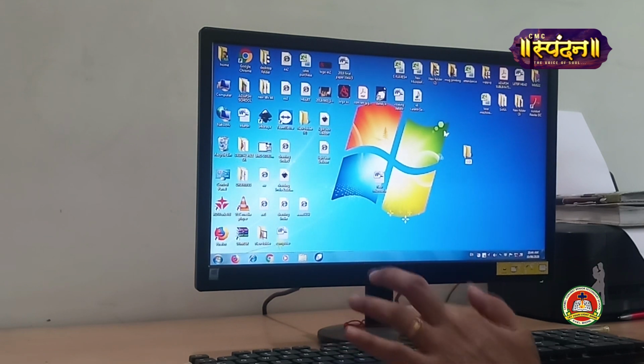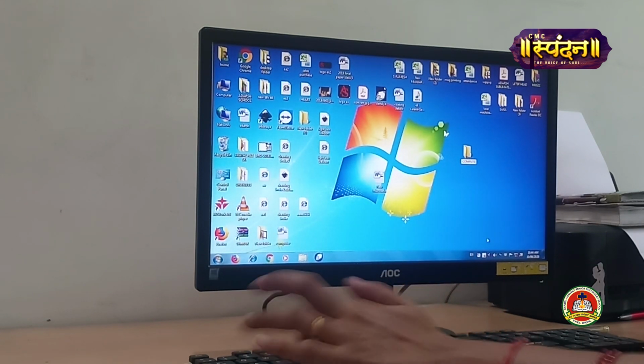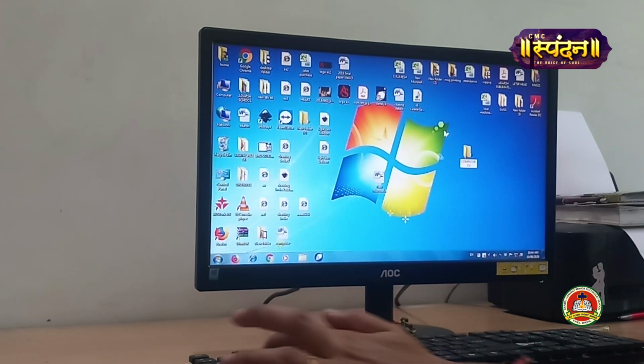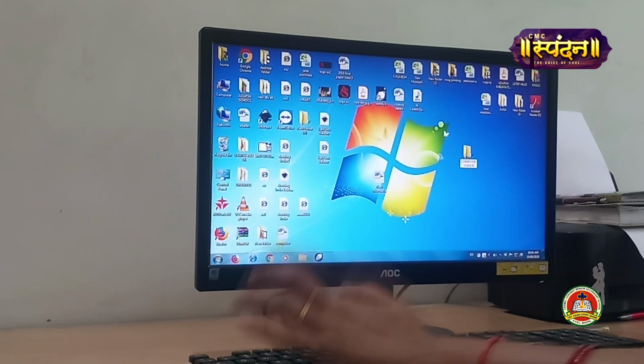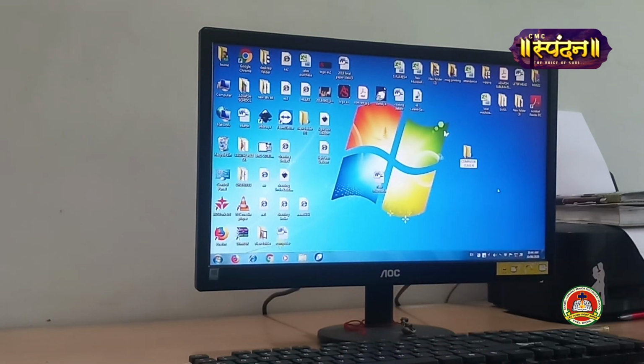So, computer class 4. Can you see? And just click it. Can you see the folder is renamed? In the same way, we can rename a file also. Okay. Now we'll move to the next topic, that is on page number 17.